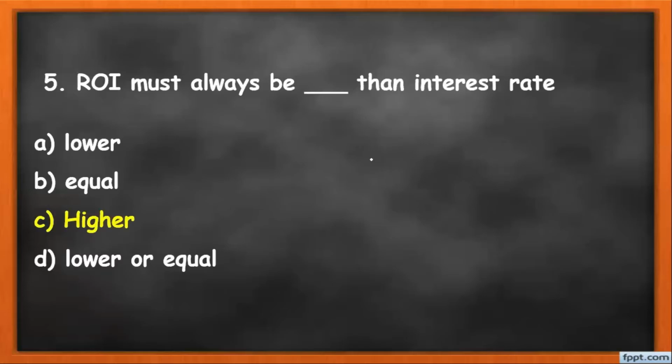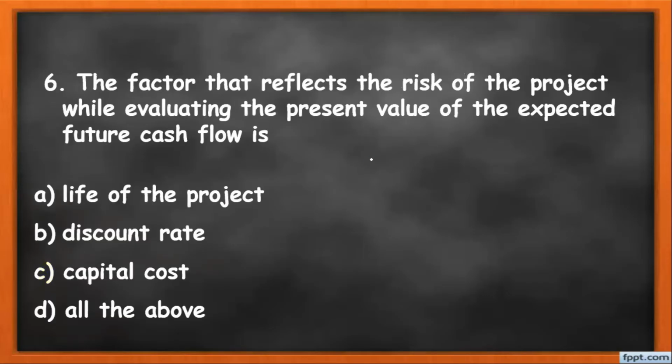So option C is the correct answer, that is higher, meaning ROI must be higher than the rate of interest. Then you will have profitability in the project, otherwise your project will be running at a loss. Now MCQ number 6: the factor that reflects the risk of a project while evaluating the present value of the expected future cash flow is.